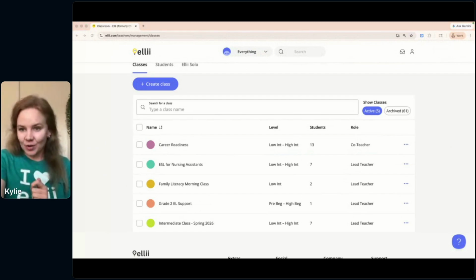Let's see, I think some other questions came through the Q&A. I have students who can read but have trouble with multisyllable reading. I think I answered that. Definitely check out the immersive reader and turning on the syllables in that. I think that will help.